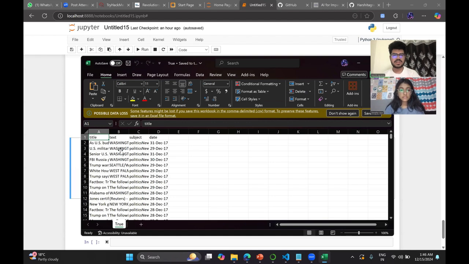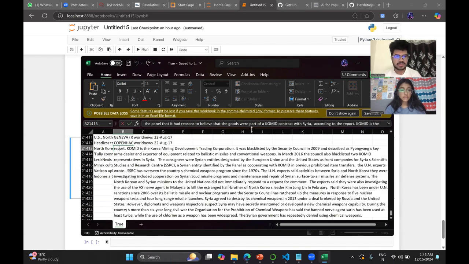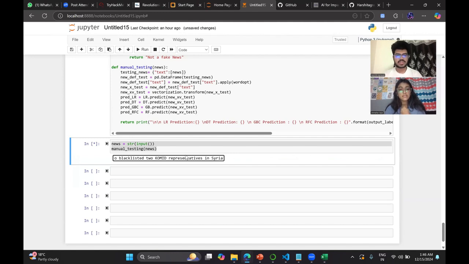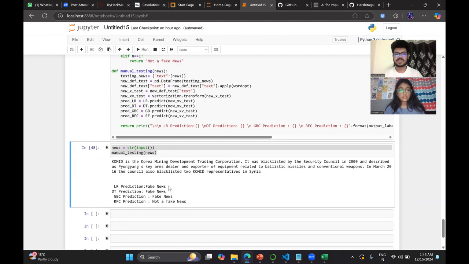Guys, this is the data modeling of the true ones. Let me get some data for the true one. Suppose this is the true data, and we put it here. In one case, the random forest one, which is the best, it does not say fake news, but all the three others are giving that it is true news.